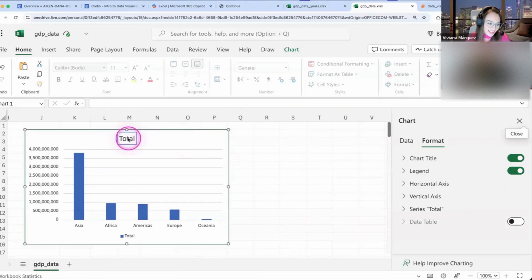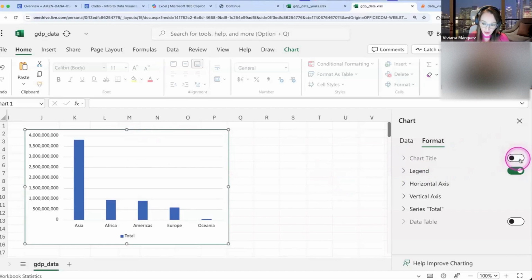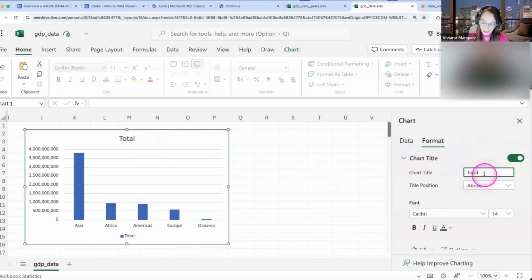So in this case, total white. So total population. So here in the chart title, if you don't want that title, you can turn it off here by toggling this button, but you should have a title. That makes sense. So total population per continent. This makes more sense.